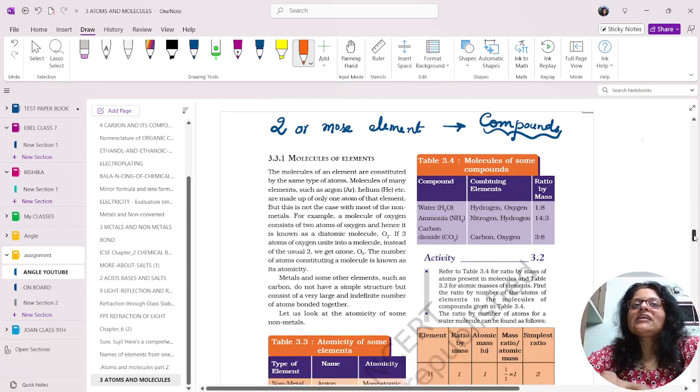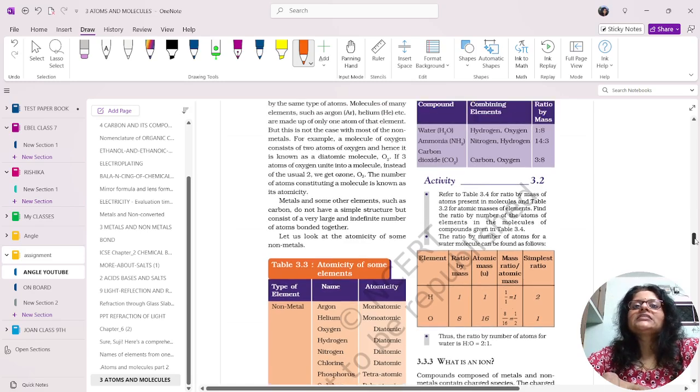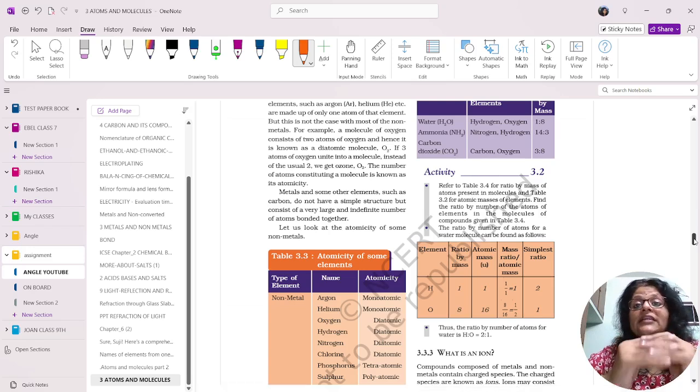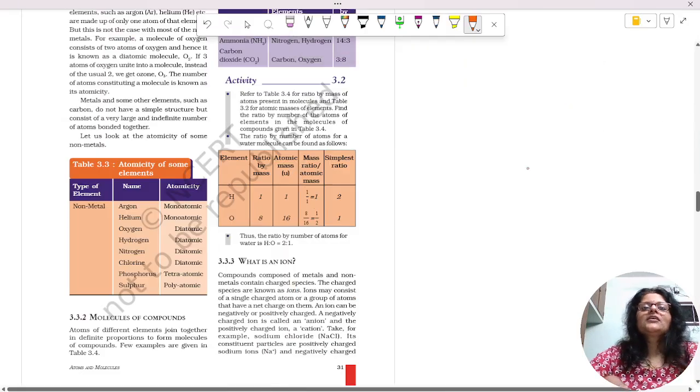There are molecules of elements as well as molecules of compounds, and inside a compound, elements combine in a definite ratio. That was the postulate put forward by Proust, the chemical law put forward by Proust and Lavoisier.